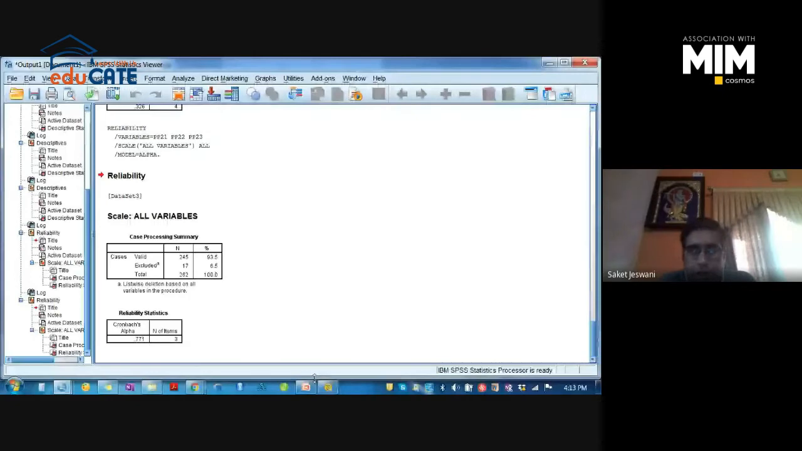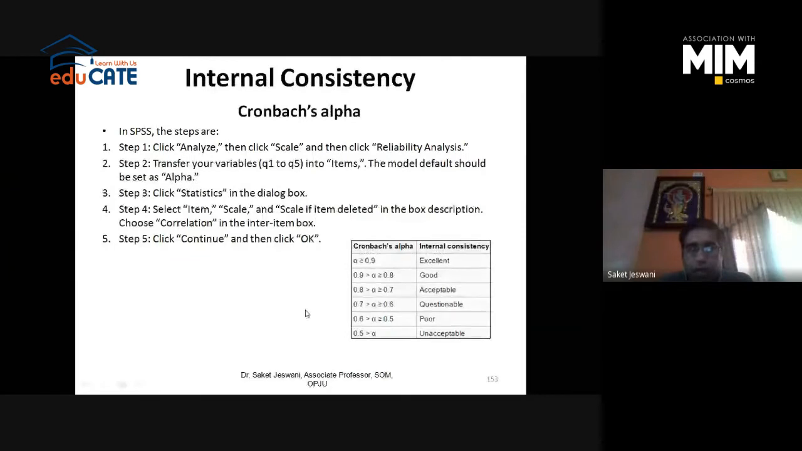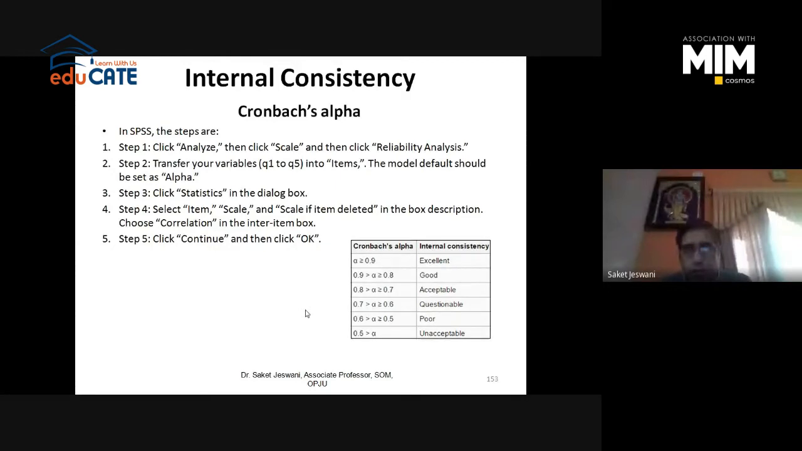You can see the threshold values here in this slide. If alpha is greater than or equal to 0.9, it is excellent. If it is between 0.9 and 0.8, it is good. If it is 0.8 to 0.7, it is acceptable. If it is between 0.7 and 0.6, it is questionable. If it is between 0.6 and 0.5, it is poor. If it is less than 0.5, it is unacceptable. So greater than 0.5, you can accept anyhow. But if your alpha is less than 0.5, you cannot accept it because reliability is very poor.